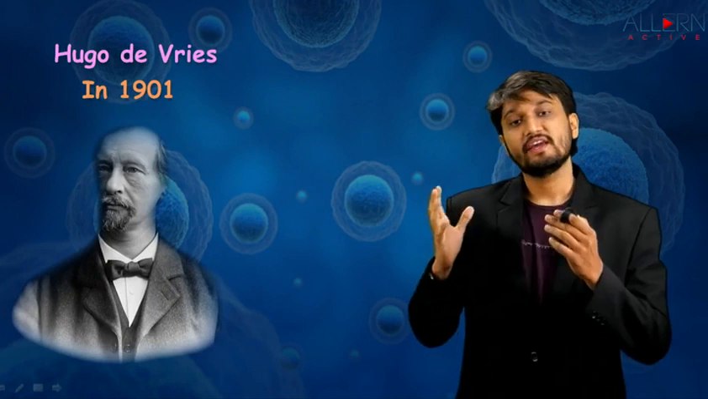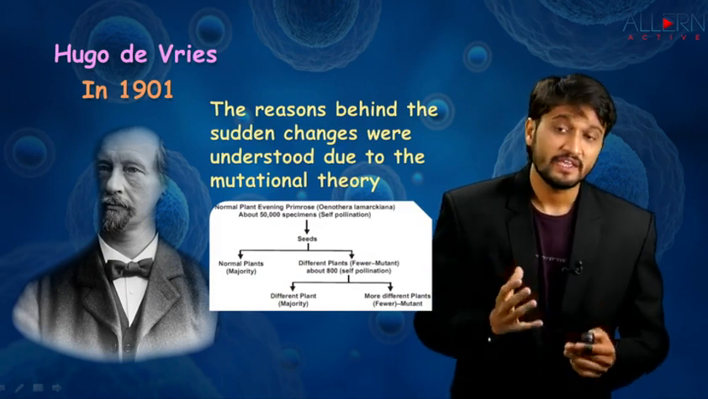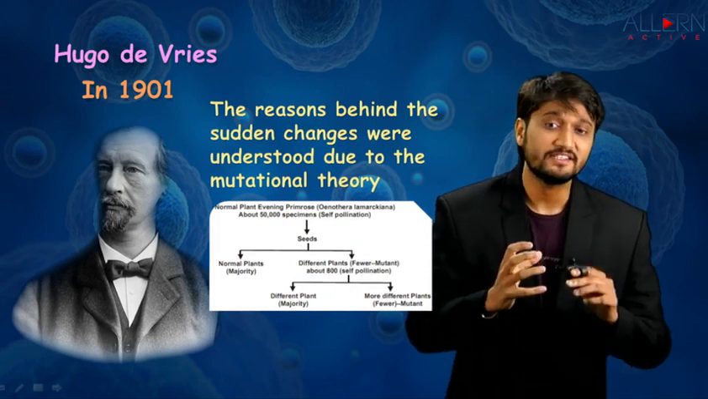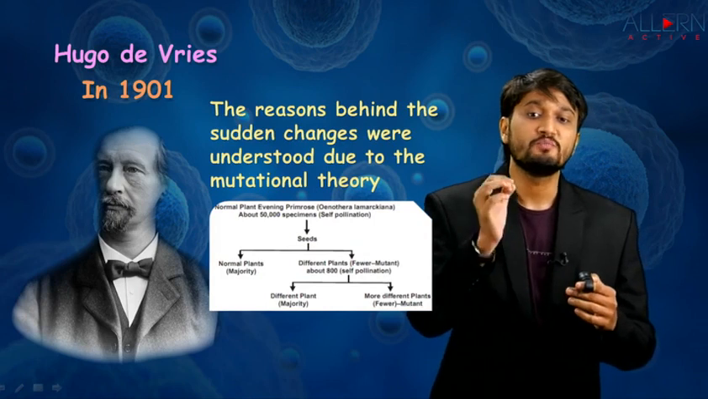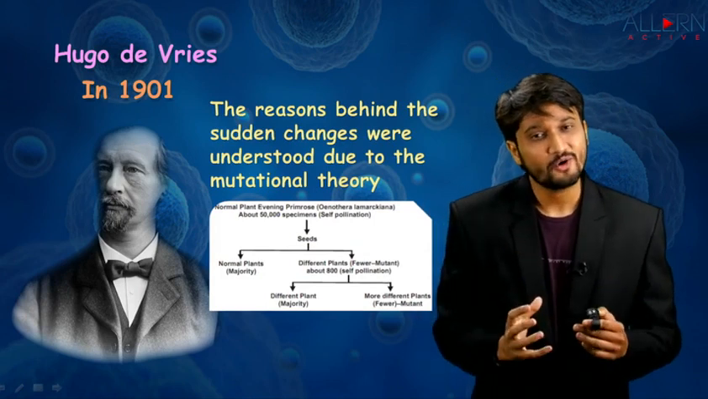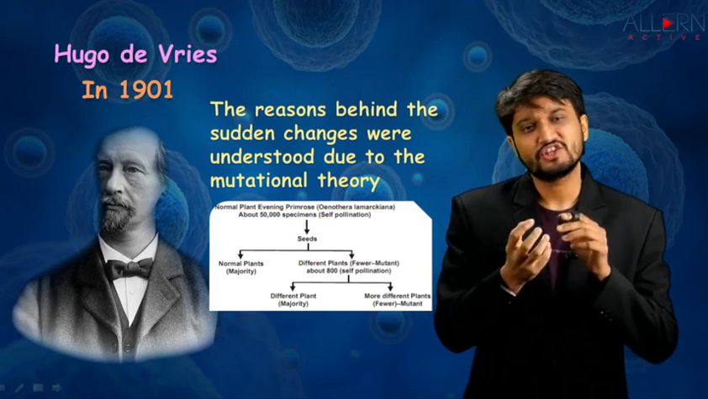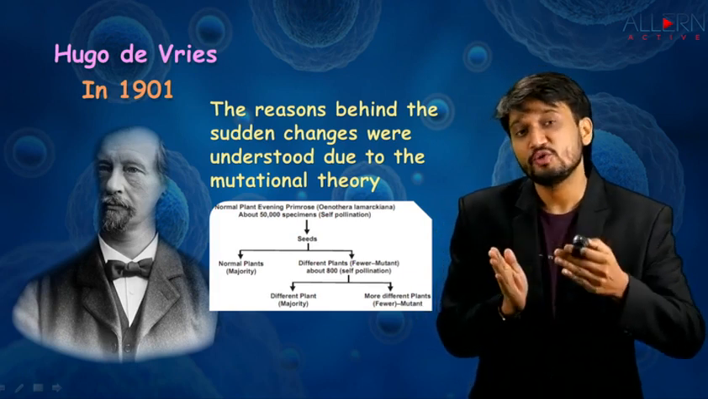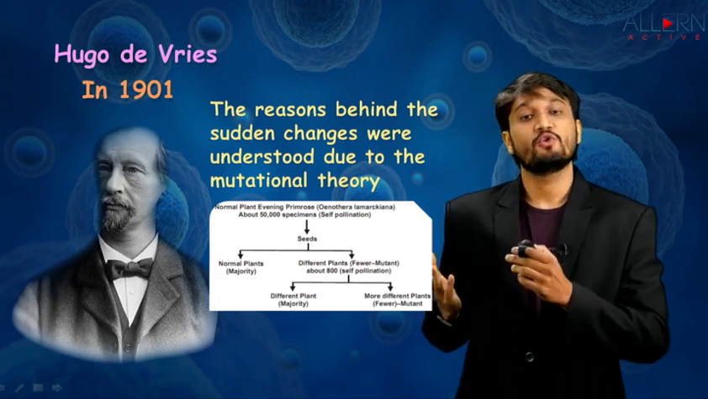After him, in the year 1901, the scientist Hugo de Vries told us that the reason behind the sudden changes in our DNA, in our genes, was the mutational theory. There is something called mutation, which is none other than a difference or change in the sequence of nucleotides present inside our DNA. This is what we know because of Hugo de Vries.